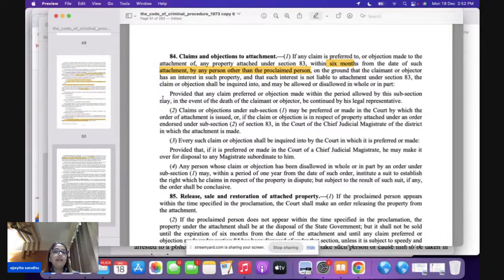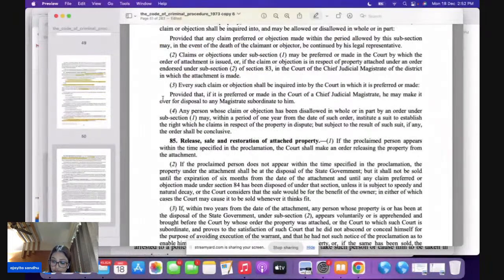The proclaimed offender is the one whose property is being attached. But if there is any other person who has any claim or objection to this attachment, please raise your objection within 6 months. But remember one thing in this particular section, that in section 84, any person whose claim has been disallowed in whole or in part under subsection 1, within a period of 1 year, you can institute a suit also.